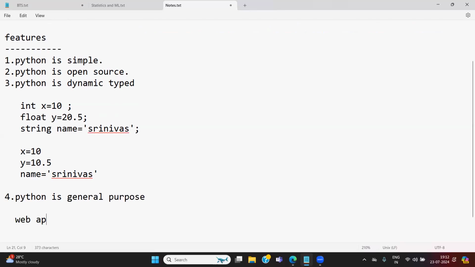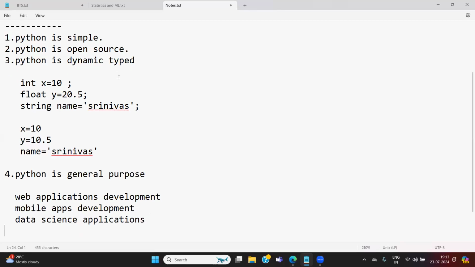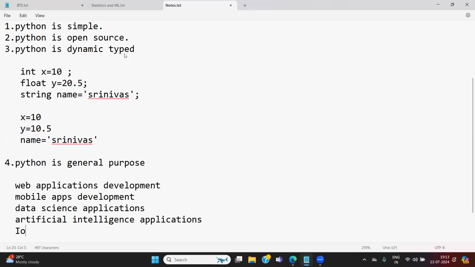Why? Because in web application development, Python is there. Inside mobile applications development, Python is there. Inside data science applications, Python is there. Inside artificial intelligence applications, Python is there. Inside IoT applications, Python is there.